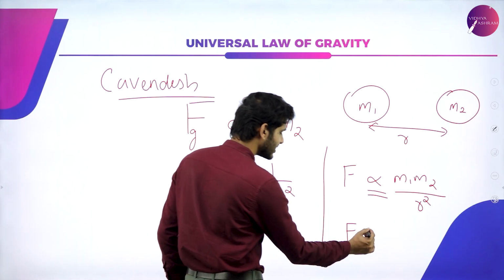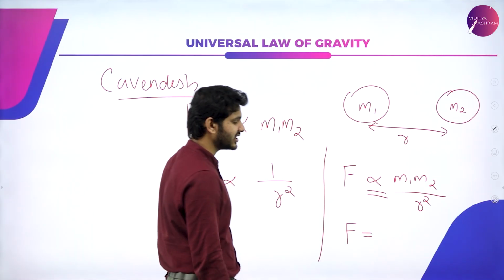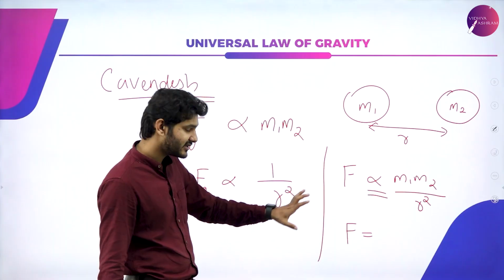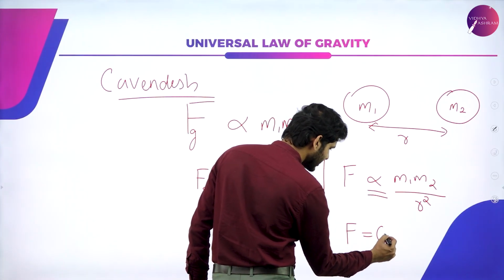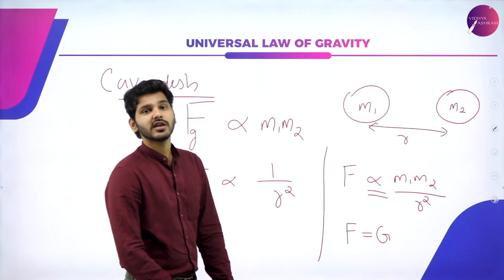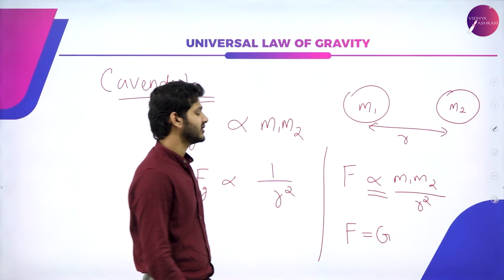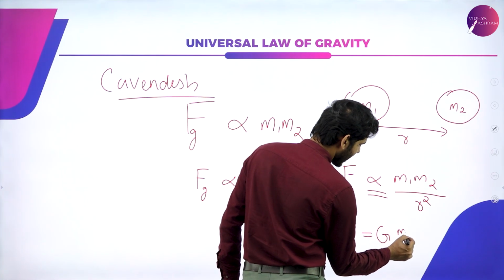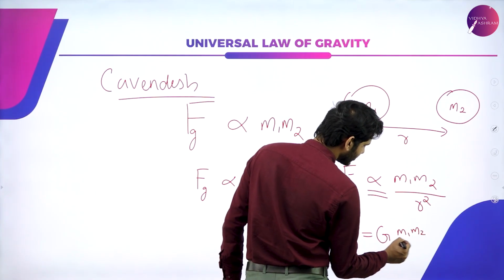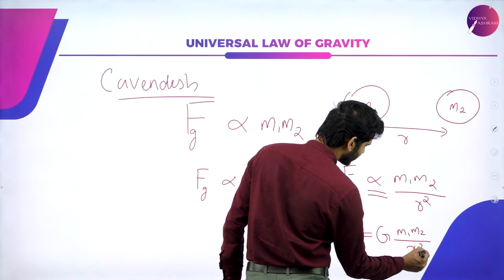Then the famous equation came into effect, that is F is equal to capital G, which is known as the universal gravitational constant, G m1 m2 divided by r square.